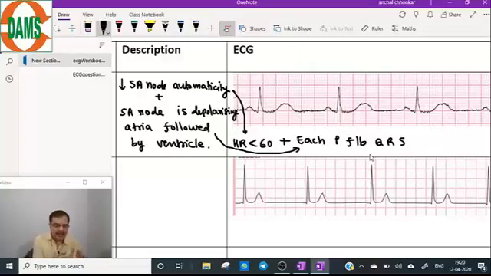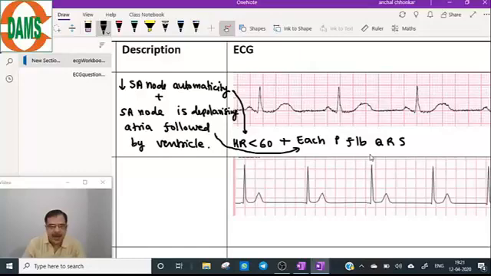So I have just translated the description into the ECG finding. We should know what our expectation from the ECG is. Heart rate will be less than 60 because SA node automaticity is reduced, and the SA node is depolarizing the atria followed by the ventricle. That means each normal P wave will be followed by a normal QRS complex, because atrial depolarization is the P wave and ventricular depolarization is the QRS complex.